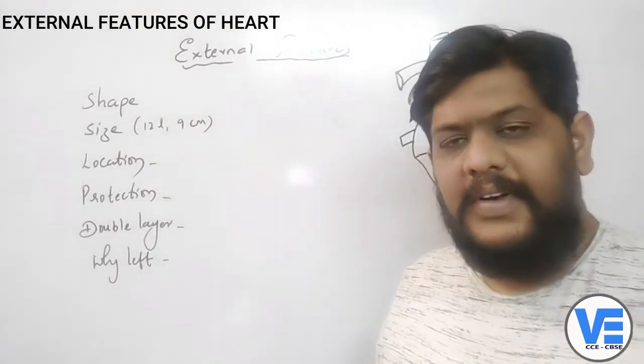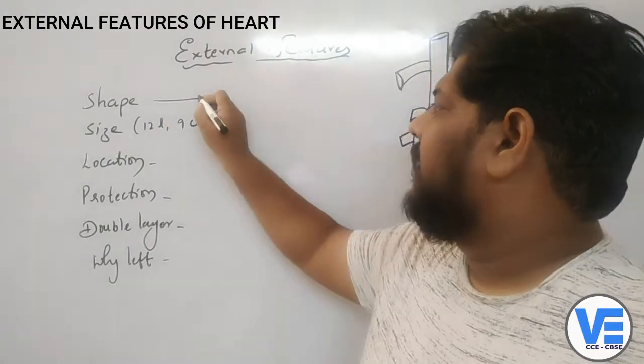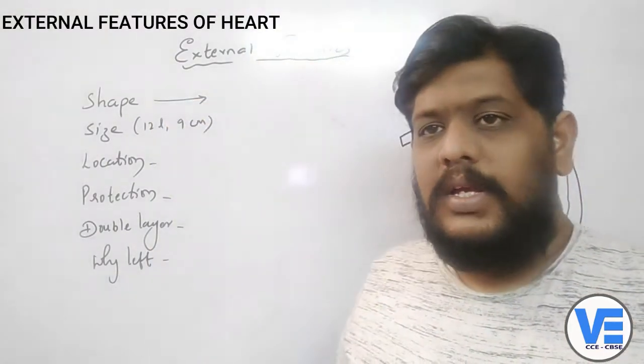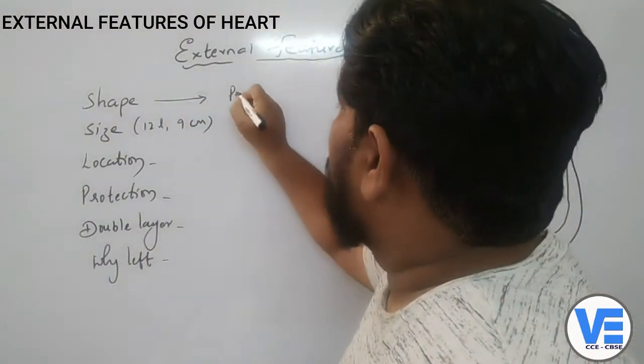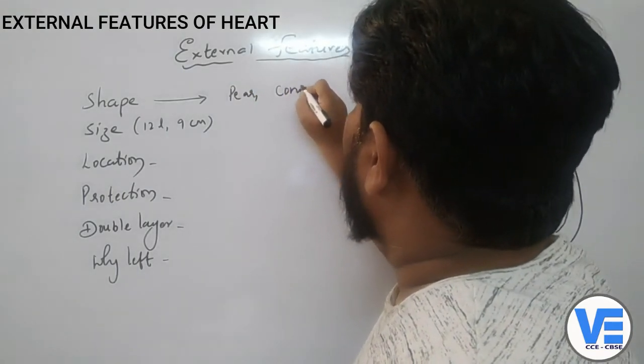Children, the first thing we are going to learn about the heart is the shape of the heart. We say that it is pear shaped, and also we say that it is conical in shape.